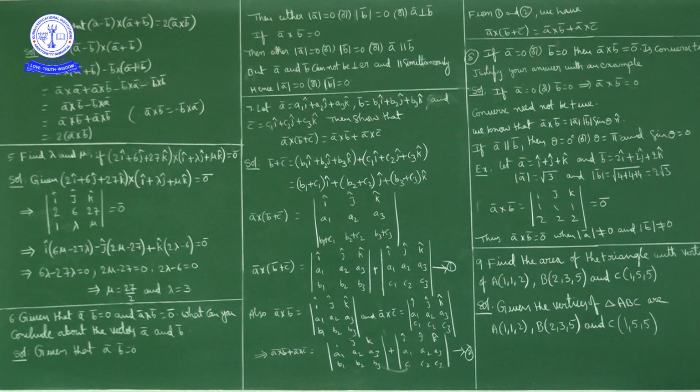Now cross product is nothing but a determinant. Nothing but the determinant of i j k, 2 6 27, and here 1 lambda mu, is equal to 0 bar.